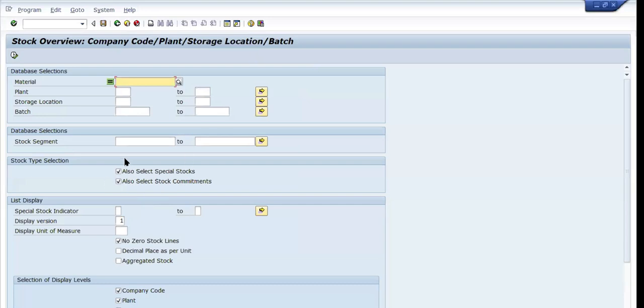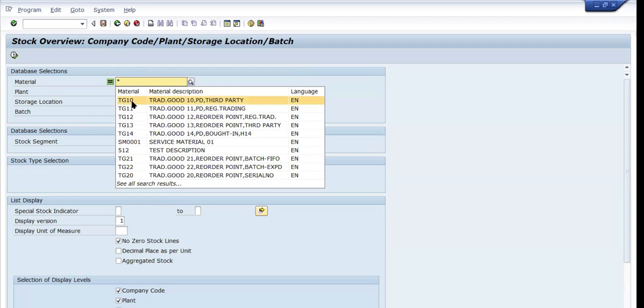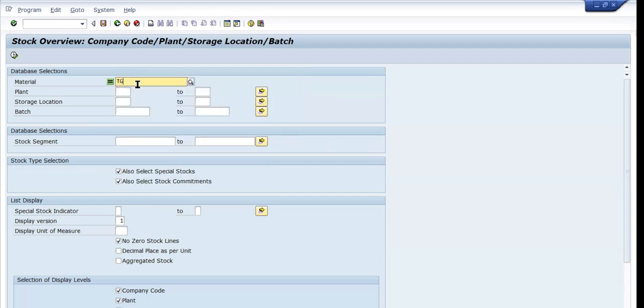This report lets you provide the material number, and it will display how much stock is available, at which location and which plant. I don't think data is there. Here I'm providing the input. Not only this, let me go to MB51.